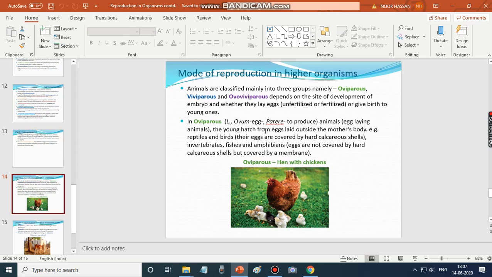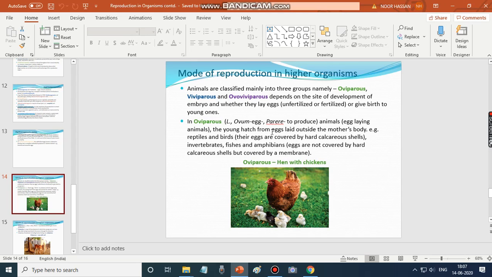Ovum means egg, and parere refers to produce. So egg-laying animals are the example for the oviparous type. Here the young ones hatch from eggs. These eggs are laid outside by the mother, that is in the environment.